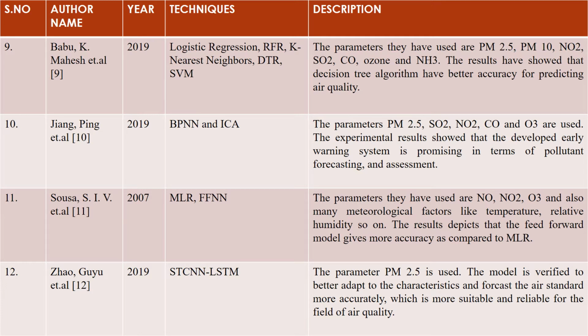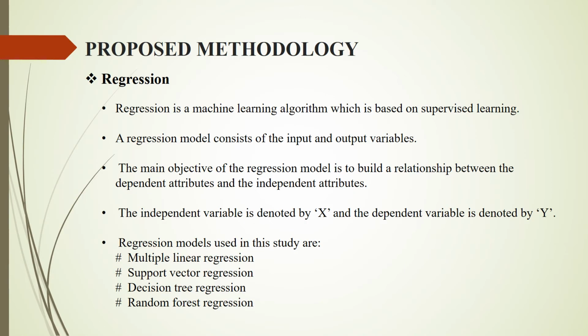Now coming to the next slide, proposed methodology. In our work, we are using regression. Regression is a machine learning algorithm which is based on supervised learning. A regression model consists of the input and output variables. Input variables are the independent variables which are used to forecast the value of the dependent variables. Output variables are the dependent variables. Output variable is also known as target as it is targeted by the independent variable to predict the outcome.